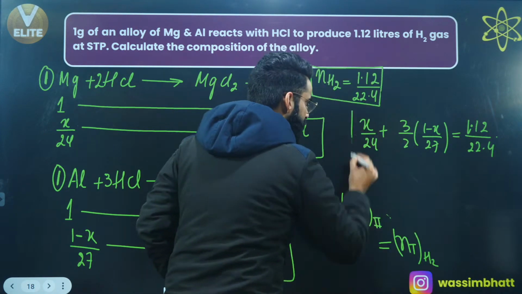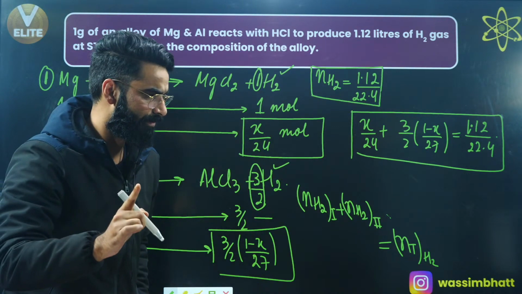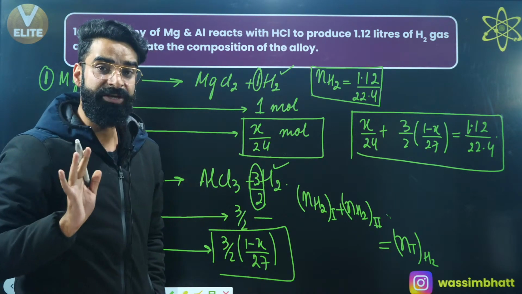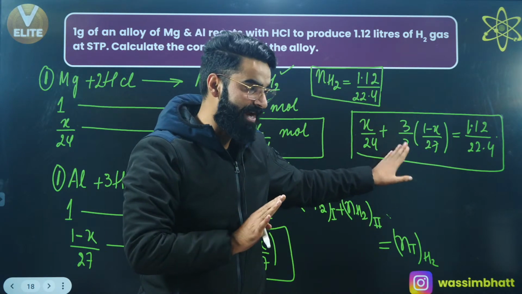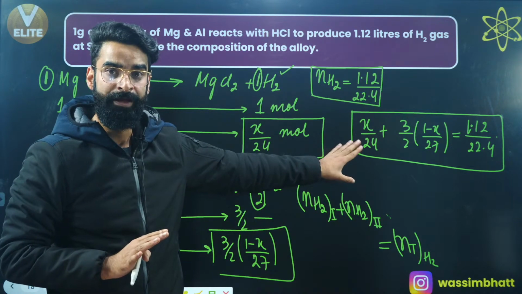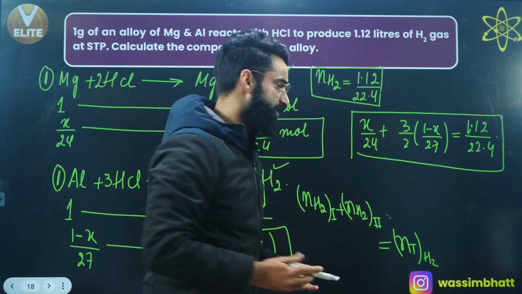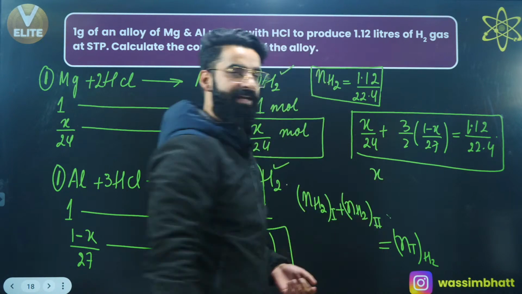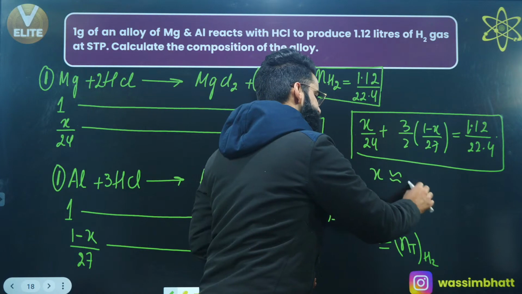People, you got one equation which contains just one variable, right? Well, in the NEET examination, the calculation is not going to be this lengthy. The calculation part is going to be easy, right? But the concept can be the same. See, you got one equation containing one variable. While solving this equation, you can get the value of X. And as far as I remember, the X value comes out to be something like 0.4.